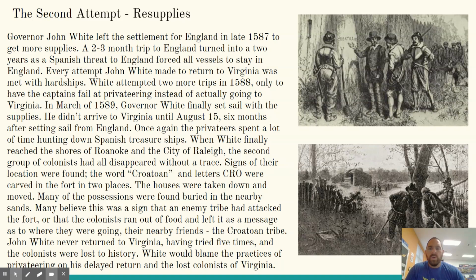Okay, so this is one of those great mysteries of American lore and history, because there still are very little signs as to what actually happened to these people. There are archaeological digs and things like that where they're finding certain things that lead to maybe they were here, maybe they were there, who knows? But nothing definitive, nothing for sure. So it's one of those fun things to think about, one of the mysteries of North America.